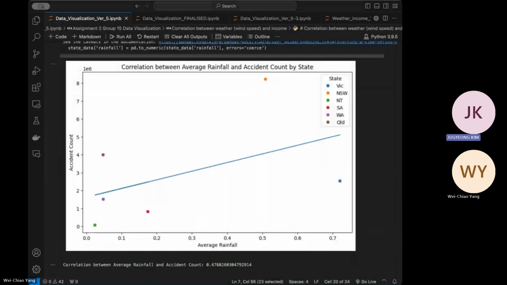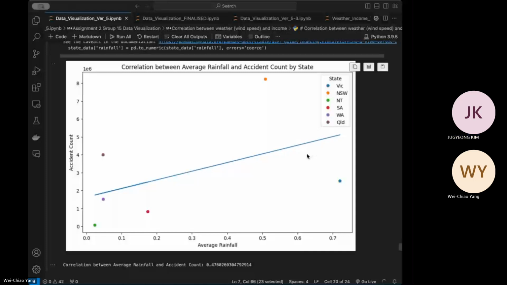The average rainfall and average accident count show a correlation of 0.47, which is a moderate correlation and definitely shows that there is some relation between them. However, we must notice that some states have more cars, some states might have larger driving populations. So there should be some kind of error in the background. However, we do not have any information on that. So assuming that this is the only data that we have, we can definitely say that there is a relationship between average rainfall and the accident counts by states.